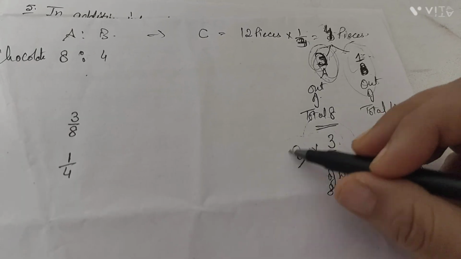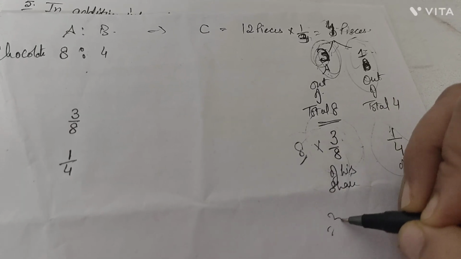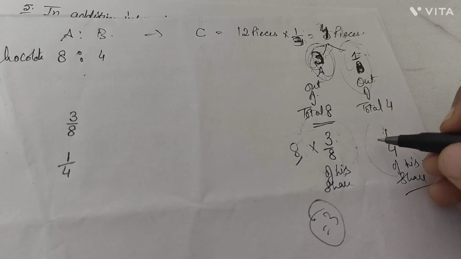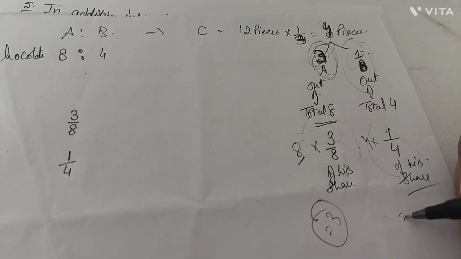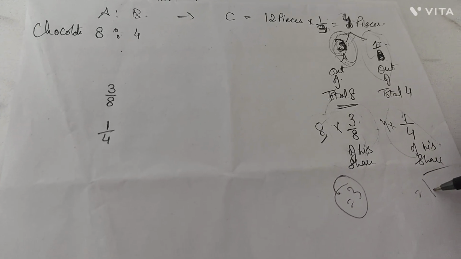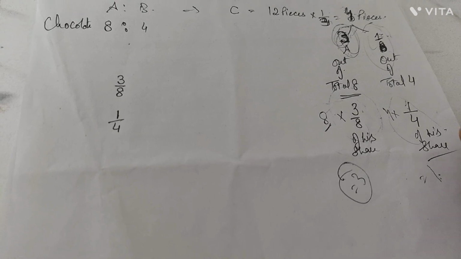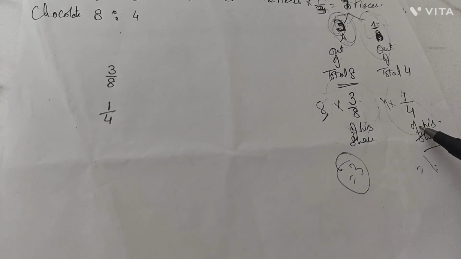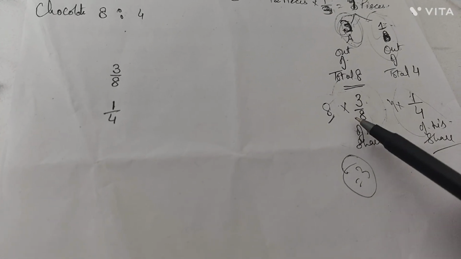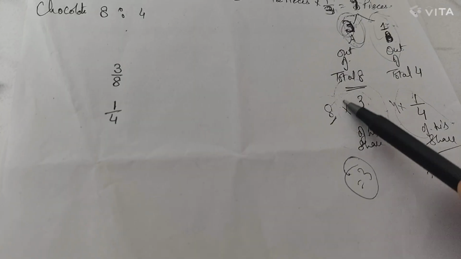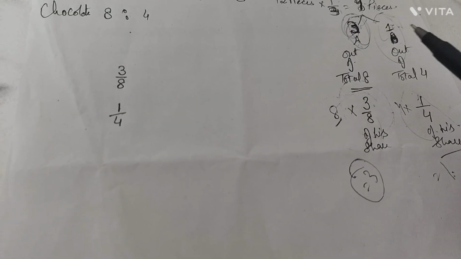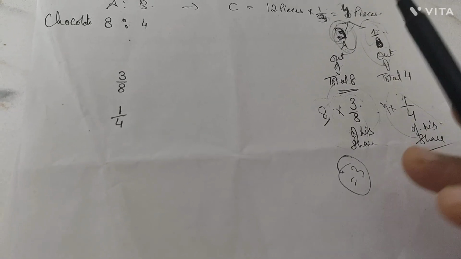So how much was the loss of A over here? That is 3 pieces. And how much is the loss of B over here? That is 1 piece. I hope I am able to make you clear this point of the mutual sacrifice and the total sacrifice. From the profit sharing ratio, we always deduct their total sacrifice, not the mutual sacrifice.